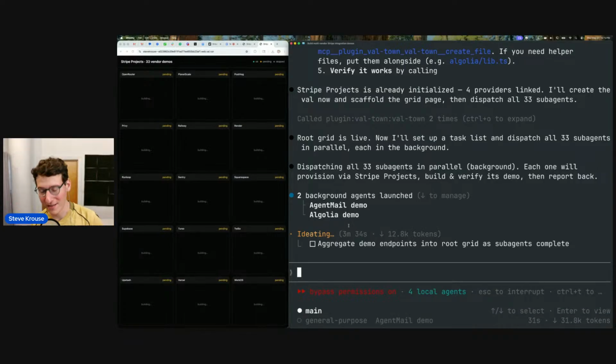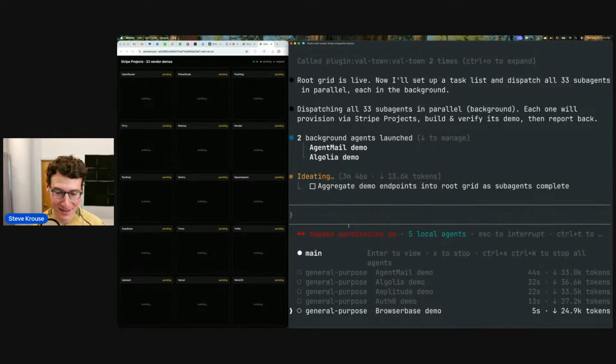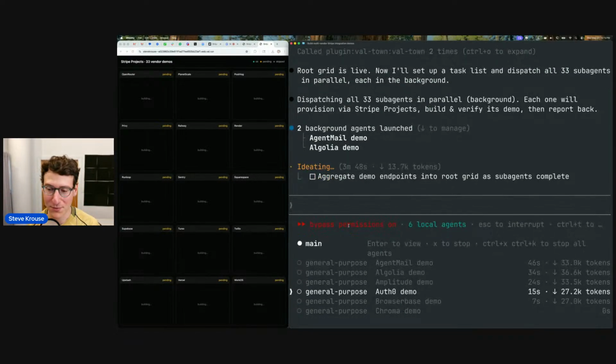It's a rare thing to dispatch 33 agents all at once, but it is interesting to note how fast you can dispatch the sub agents is this new bottleneck. We've got 4 sub agents working. We can't dispatch all 33 at the same time for some reason.